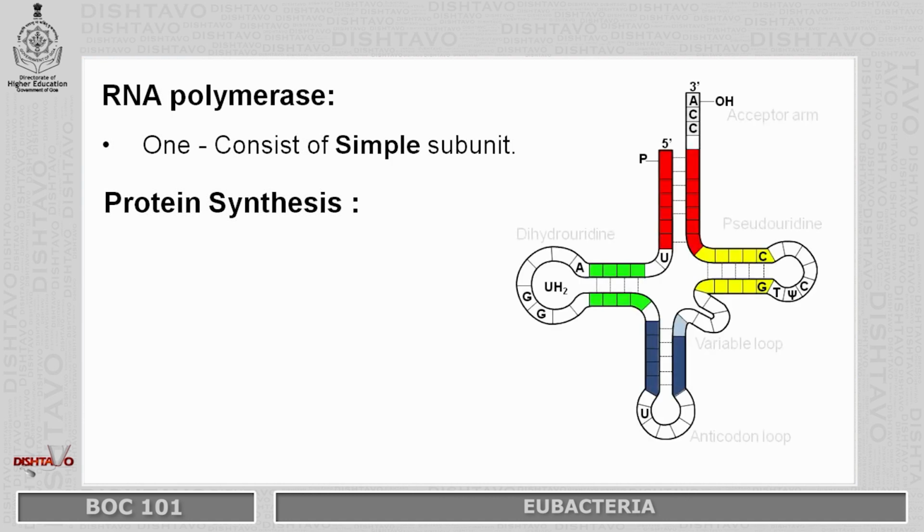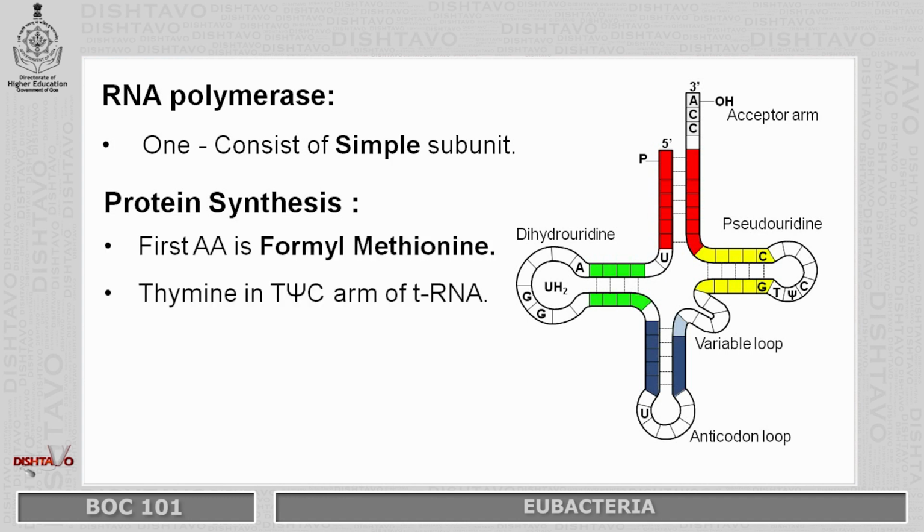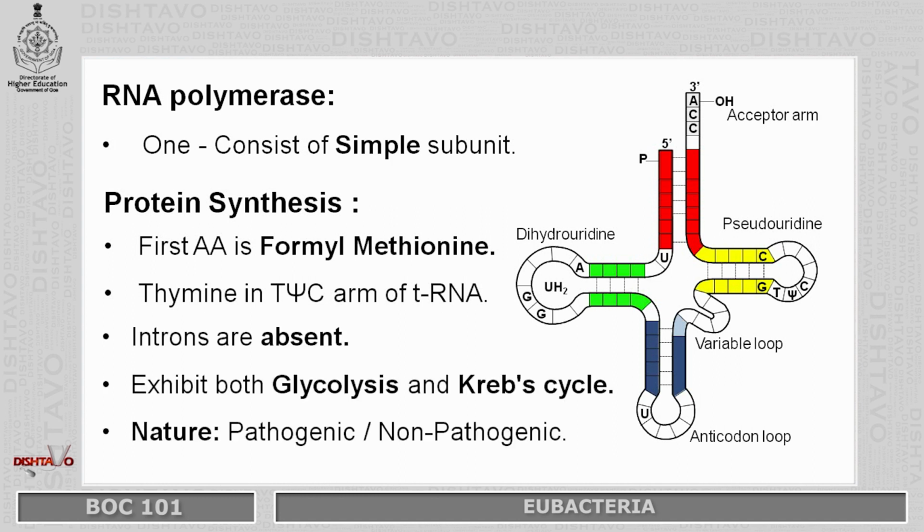Protein synthesis. This is the structure of tRNA with acceptor arm, pseudouridine, variable loop, anticodon loop, and dihydrouridine. So the first amino acid in protein synthesis is formyl methionine. Thymine is present in common arm of tRNA. In general, introns are absent. They exhibit both glycolysis and Krebs cycle, and their nature is pathogenic as well as non-pathogenic.